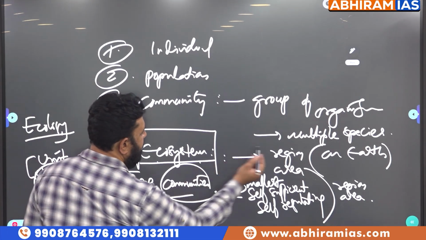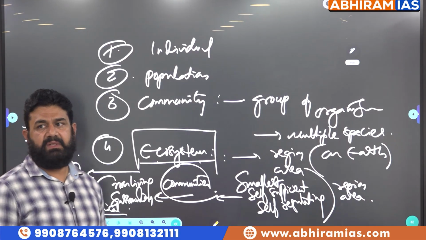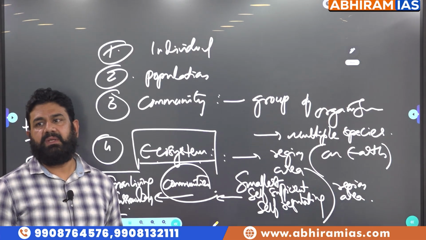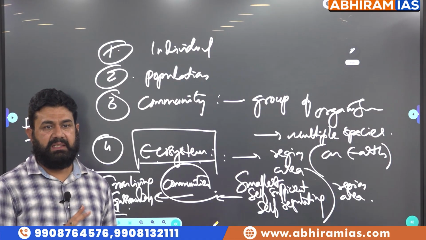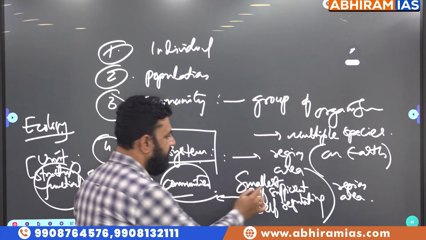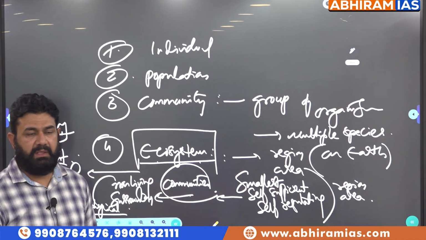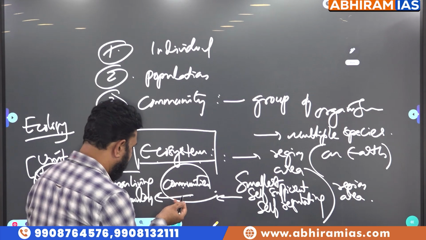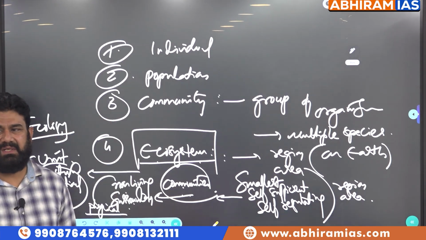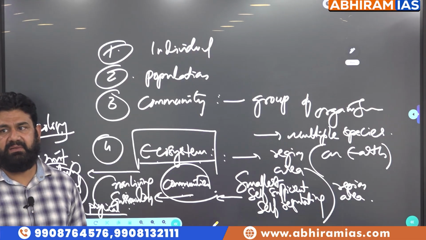So, ecosystem is a region or area on the earth which is relatively smaller but self-sufficient, self-regulatory. That area comprises communities of organisms surrounded by and influenced by physical entities.